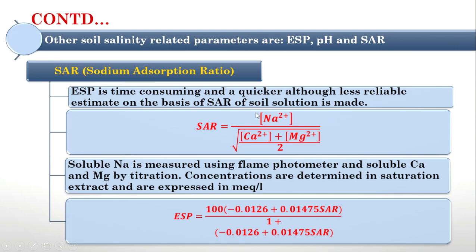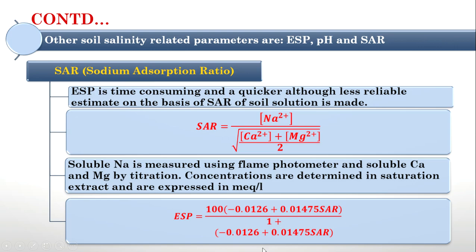The square brackets show that this is the concentration of sodium, this is the concentration of calcium ion, this is the concentration of magnesium ion. And the concentration of sodium is measured by using flame photometer. Calcium and magnesium are measured by using titration. So when all these values are there, we can easily find SAR. Now there is a relationship between SAR and ESP. This is the relation. It is not necessary, but even if you need this, you can read.